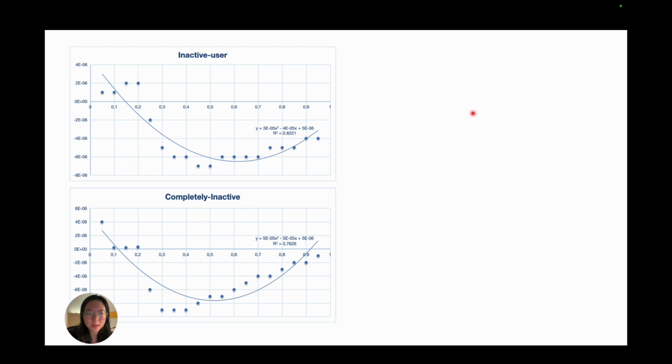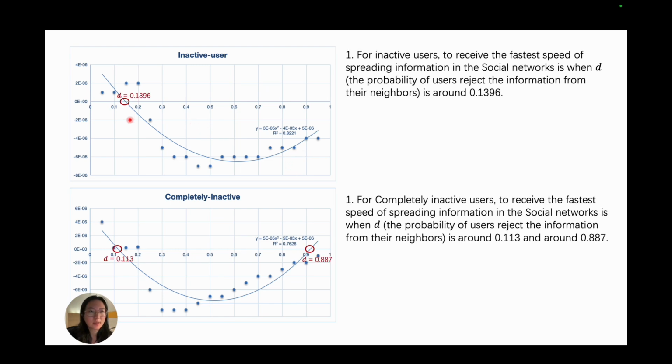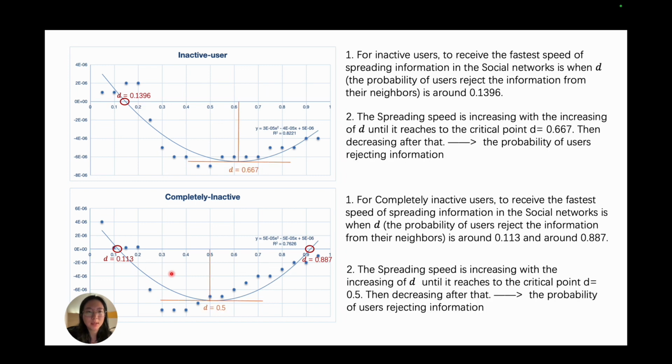For inactive and completely inactive users, we're going to use the quadratic regression. R-square is relatively high, so that is well fitted. And for these 3 values of D, we reach faster information spreading. Also, we're going to consider a critical value, which is in this part. With D increasing, the speed of information spreading also increases, but past the critical point, with D increasing, the spreading of the information decreases.